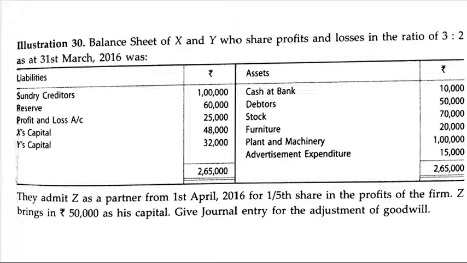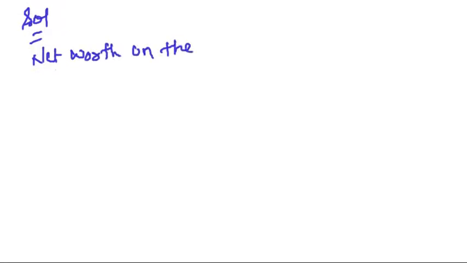Now, what is the first step? Calculate the net worth on the basis of the capital brought in by Z. What is the capital? 50,000 for a 1/5 share. Let's see. The first step is the net worth on the basis of Z's capital.